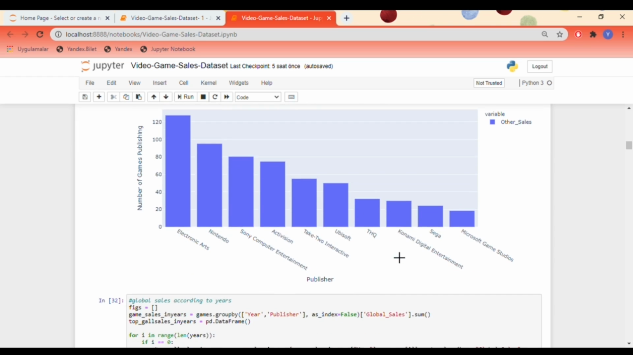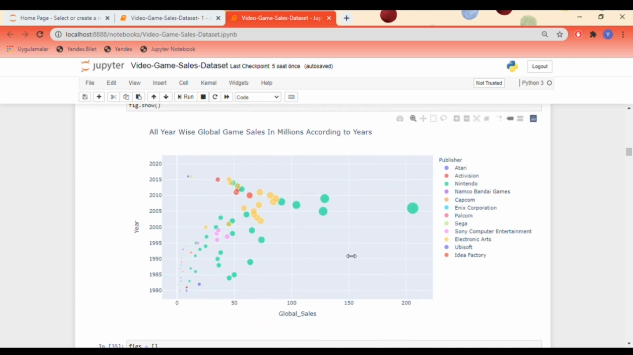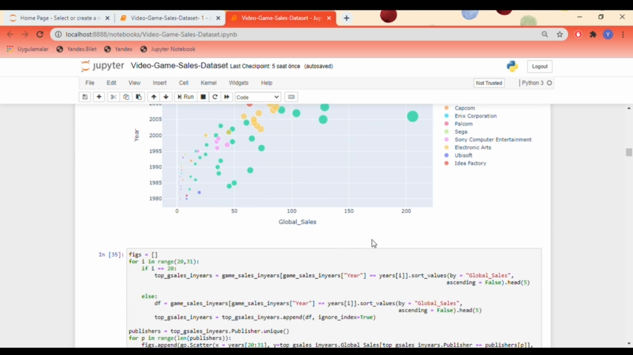If we show the publishers selling in the global market by years, the line chart looks like this. Nintendo and Electronic Arts are seen ahead. When we show the bubble chart, we see more clearly. The line chart is a good choice for showing sales changes.